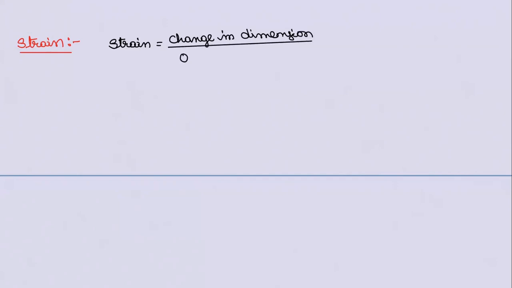Now, strain. What is strain? Simple. Strain is defined as change in dimension by original dimension.